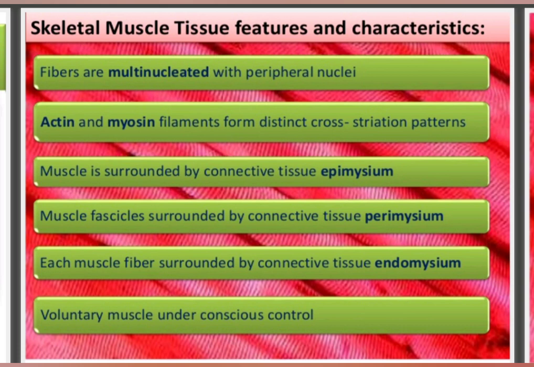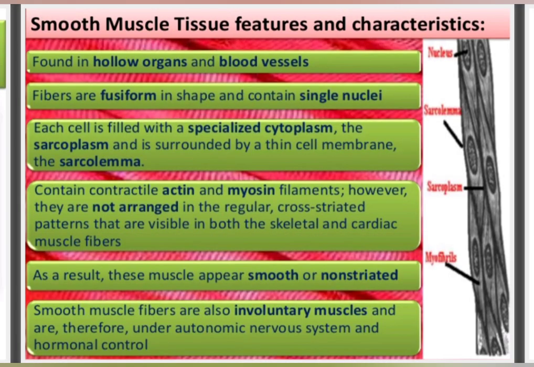In this type of muscle, there is presence of alternating light and dark bands. These muscles are known as striated muscles. They are attached to the bones and responsible for body movement. That's why they are known as skeletal muscles. These muscles work according to our will. That's why they are known as voluntary muscles.